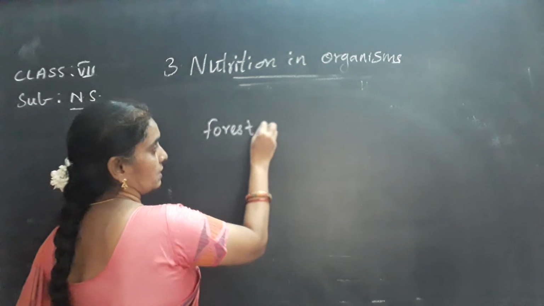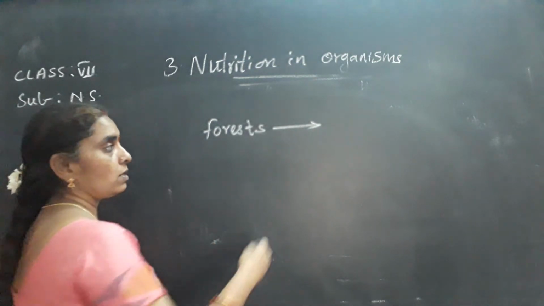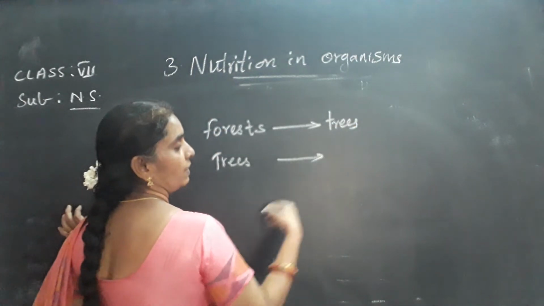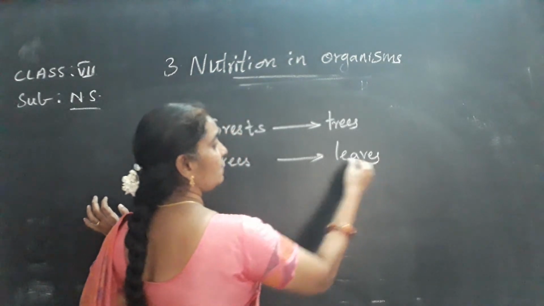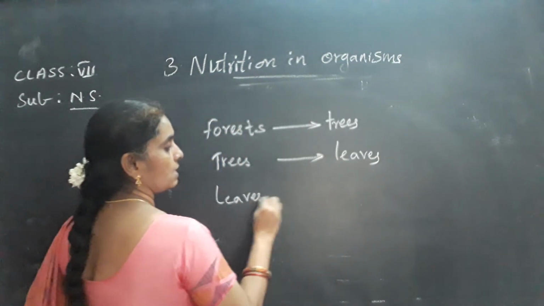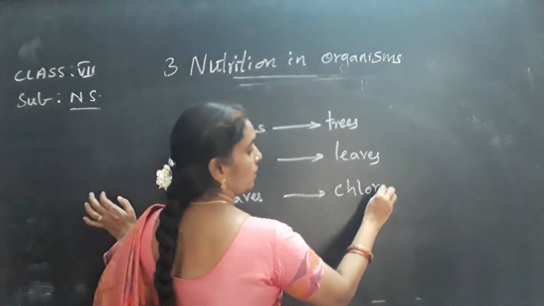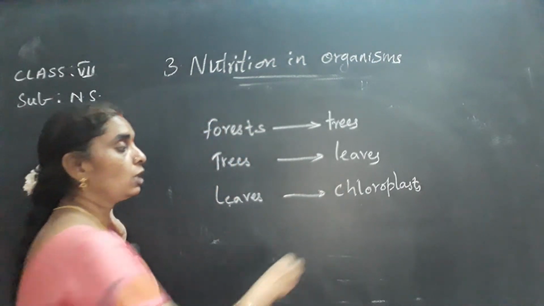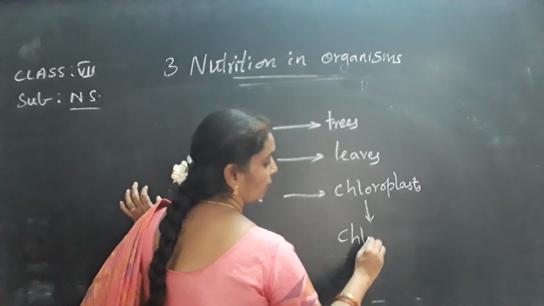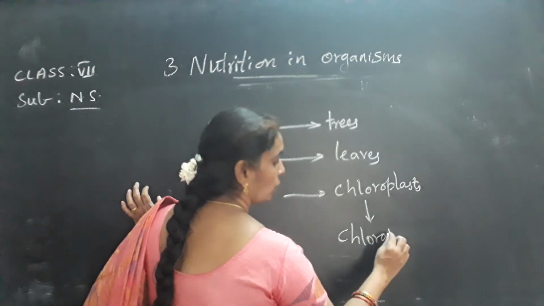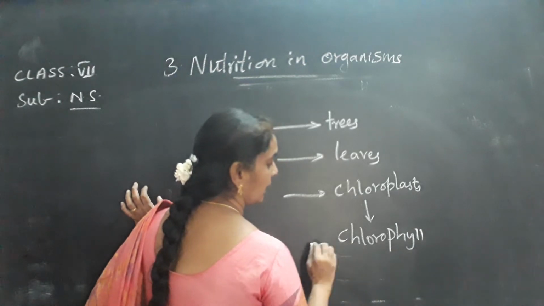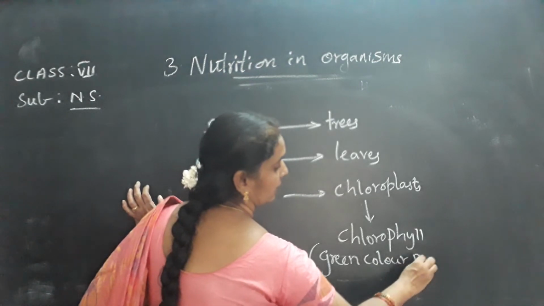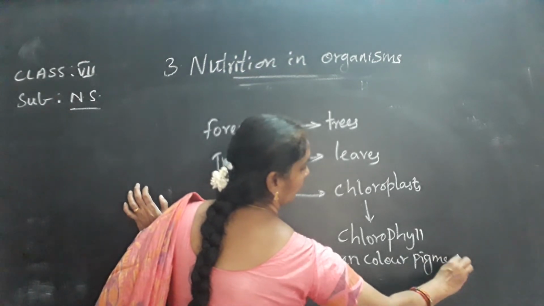You can see the forests are greenery because of the presence of trees. Trees are green in color because of the presence of leaves. Leaves are green in color because of the presence of chloroplast. So what do the chloroplast contain which gives the green color to the leaves? Chloroplast contain chlorophyll. It is a green colored pigment. Green pigment called chlorophyll.